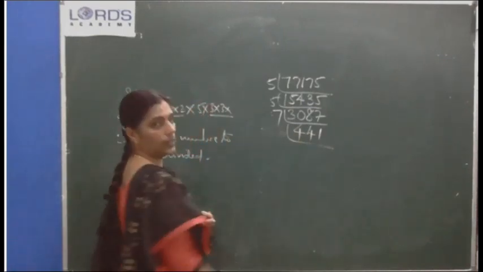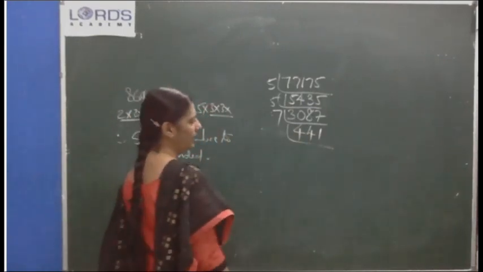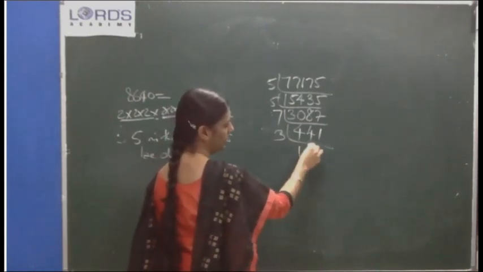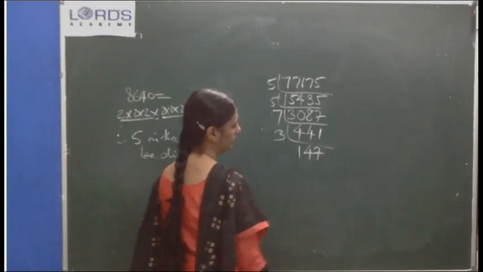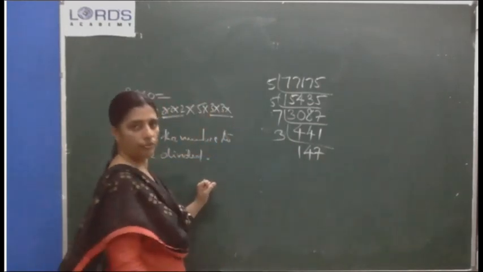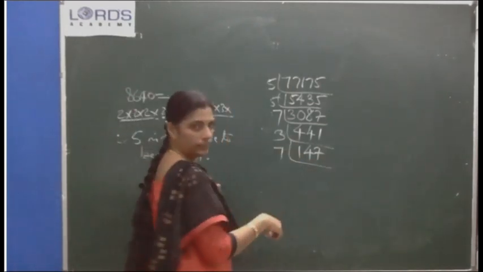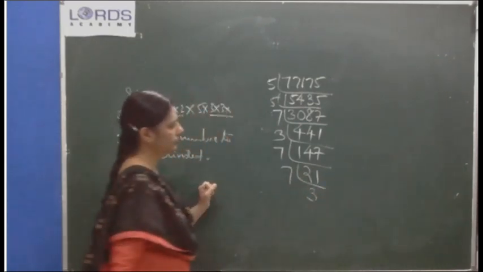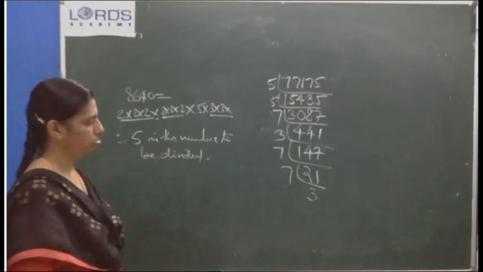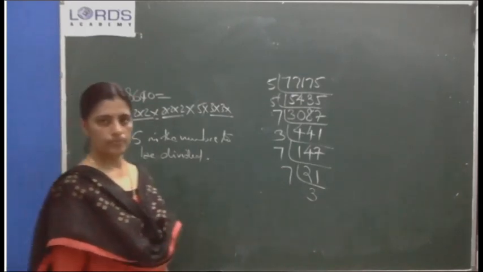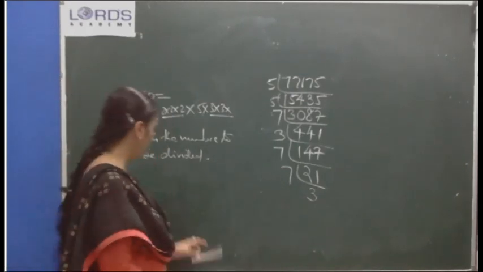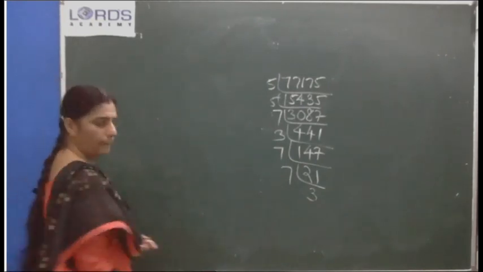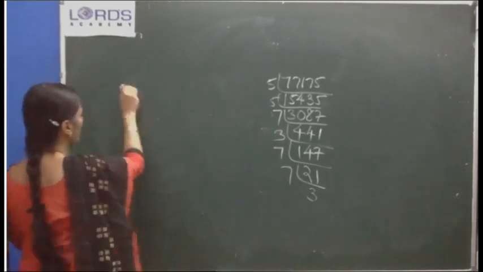No, 21 is not a prime number. Okay. Any other number? 3. Then in 147, 7. Yes. Is it clear? Is there any doubt? You can ask. So which number is alone here?